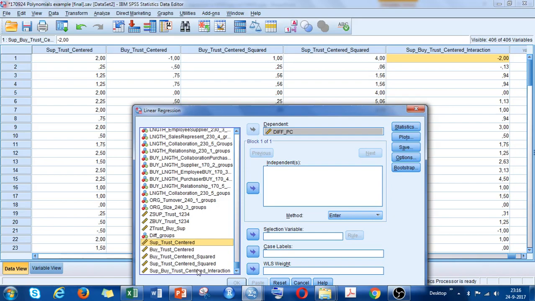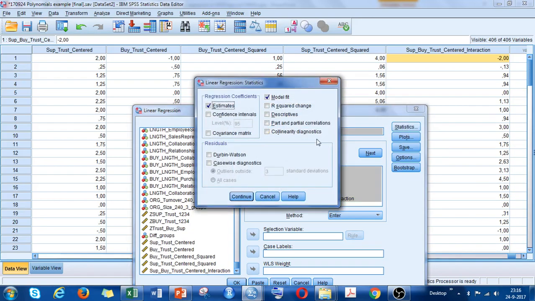When you press Shift and press down here, you can mark them all at the same time and put them in here. I choose everything as default, enter method. Of course, when you want to include control variables, you would first include them here, then press next and include the other variables later. And then I also want to have some more statistics. You can also ask, for example, for a multicollinearity diagnostic when you want to see whether you have multicollinearity in the data. You can also take a look at a few more aspects.